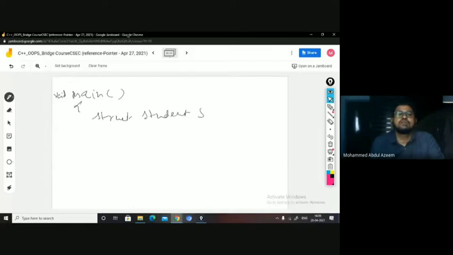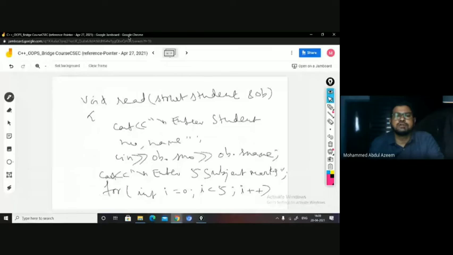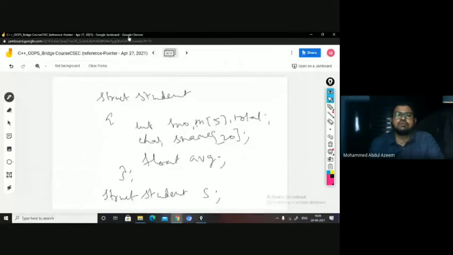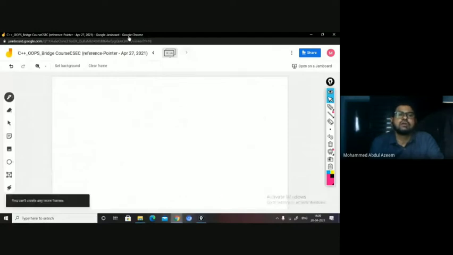See, this is my student structure. Yes or no? I've already created an instance. I can make use of the same instance, of course, if I want, or else I can create another one in the main. It's up to me. So let us use the one which is already declared there.